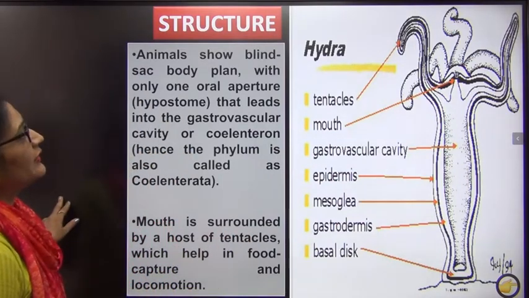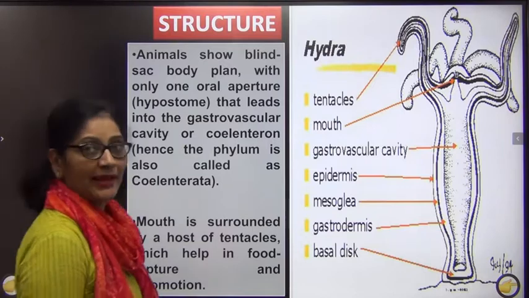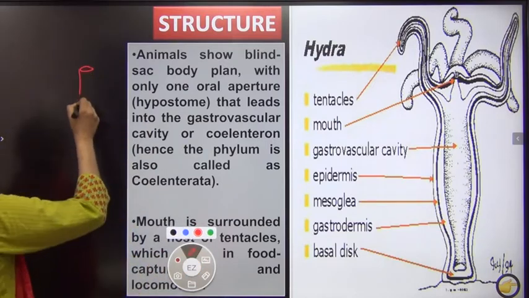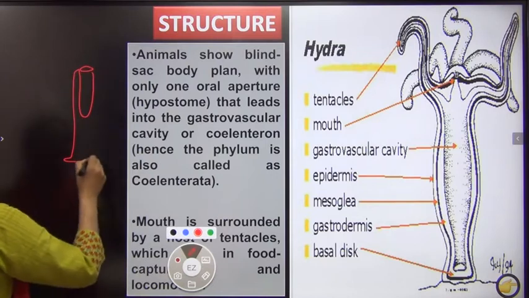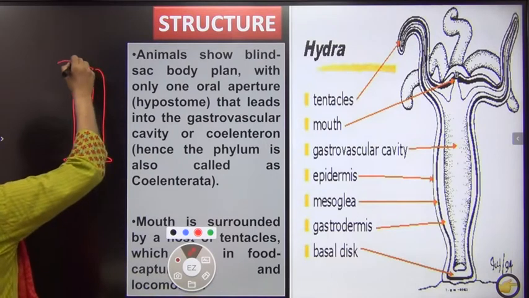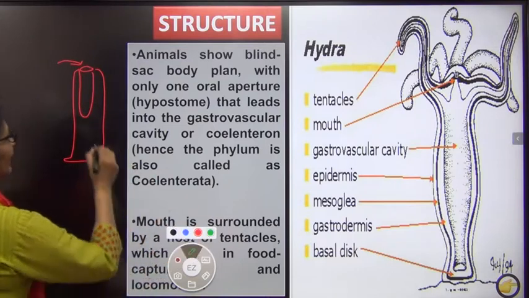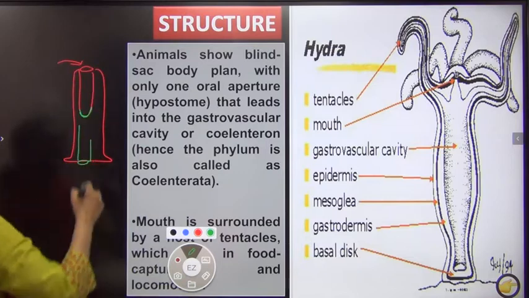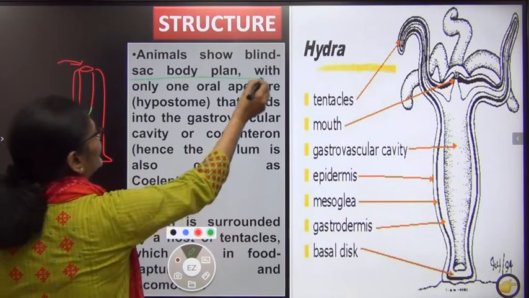Okay? If you look, they have a typical blind sac plan. I told you what a blind sac plan is earlier also. I told you that there is a single opening which acts as both the mouth and the anus. So the digestive sac comes to a blind end. It does not move to the other end to form a continuous tube. So this is called a blind sac plan.